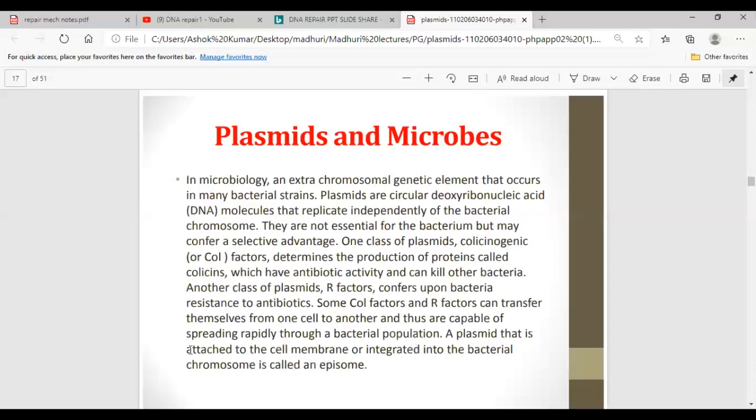A plasmid that is attached to the cell membrane or integrated into the bacterial chromosome is called an episome. A plasmid which is integrated into the bacterial chromosome is called an episome.